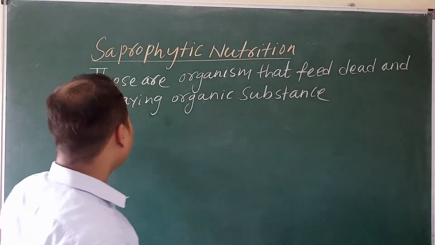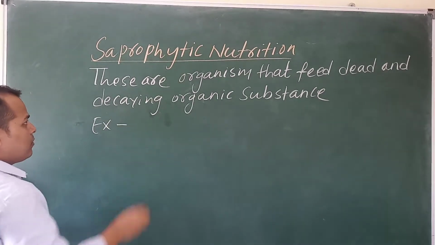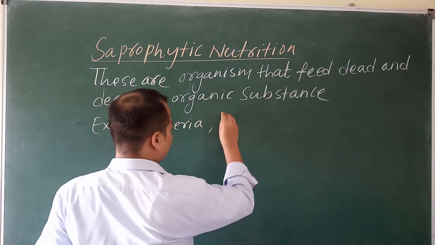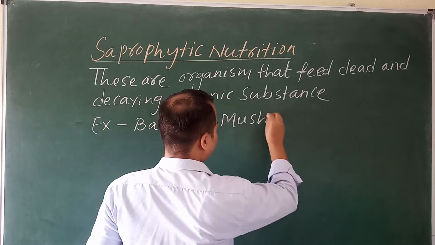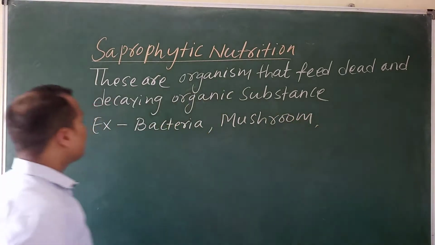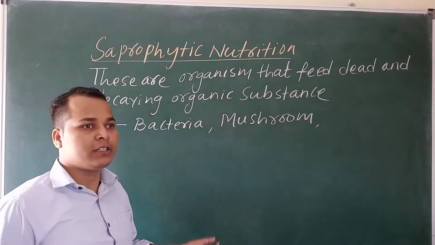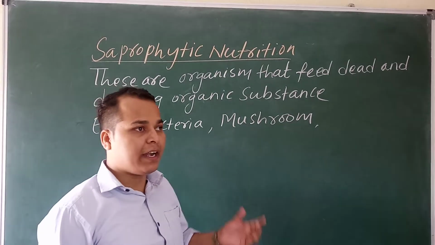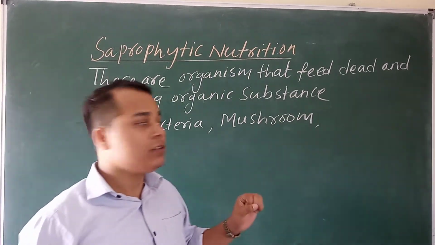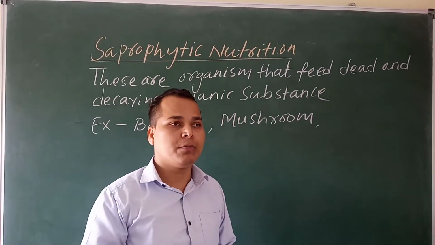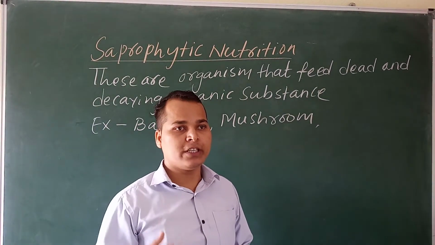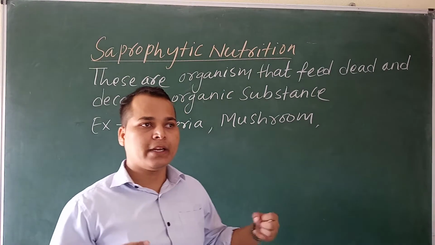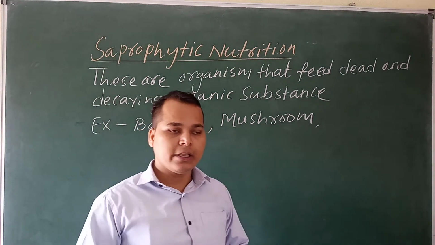For example, bacteria, mushroom. Saprophytic means the organism that gets its food from the dead body and from decaying substances. Decaying substance means, suppose, your vegetable peels and kitchen waste that you throw outside. These products will decay by bacteria. Decay means they will make compost.